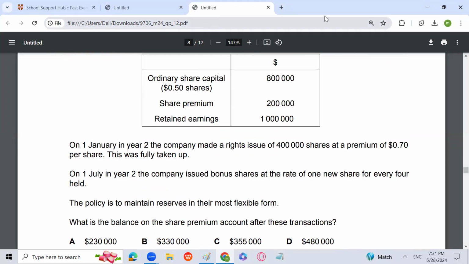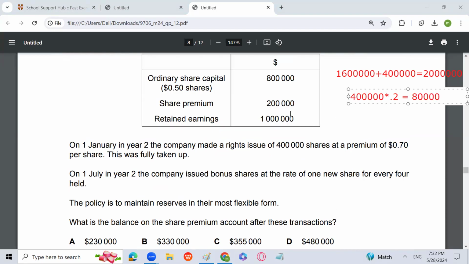So let's do some calculation. The company made a rights issue of 4 lakh shares at a premium of 0.7. There were already 16 lakh shares previously, and 4 lakh more rights shares have been issued. So the total shares are 20 lakh. And share premium will increase by how much? 4 lakh multiplied by 0.2, because 0.5 is the share capital. So that is going to be 80,000. So now the share premium is going to be 2,80,000 at this situation.